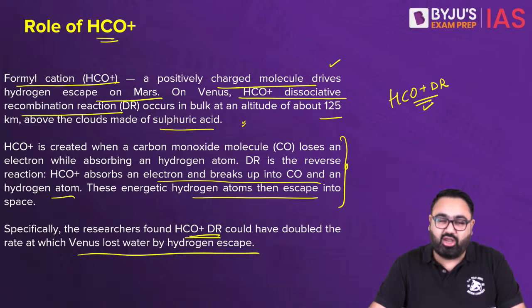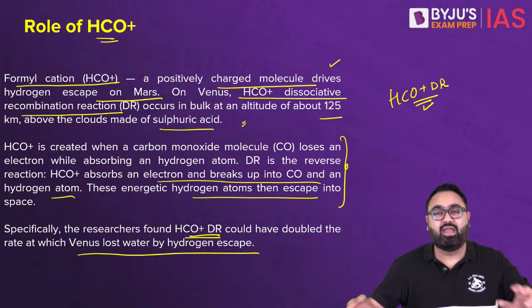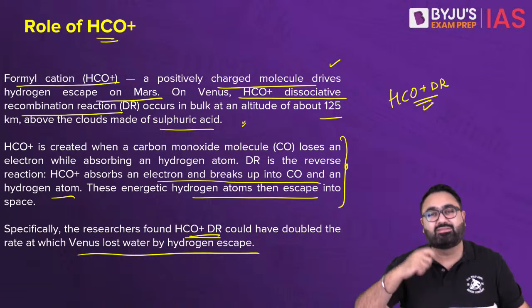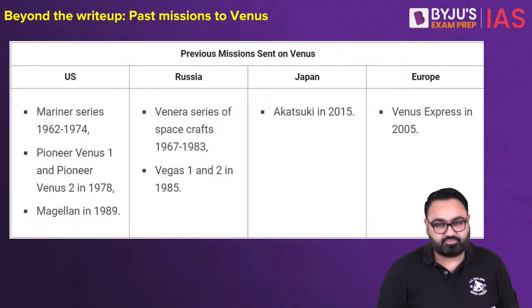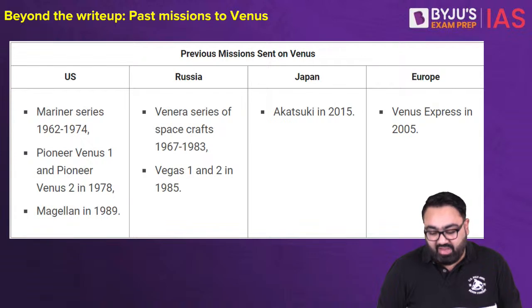Without hydrogen, you cannot have water. When you dissociate that, hydrogen escapes. That means you are not left with any water. And that is considered a reason behind the quick pace at which Venus's water has been evaporating. Anyways, we have had multiple missions to Venus from around the world.